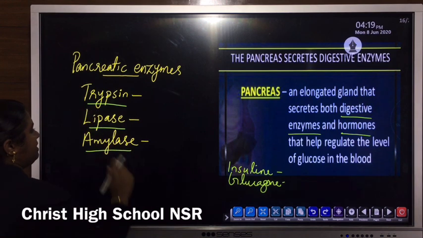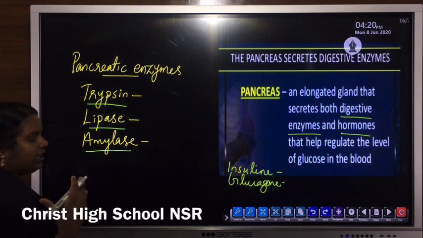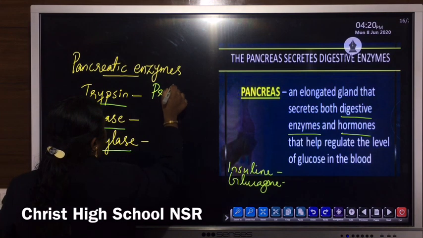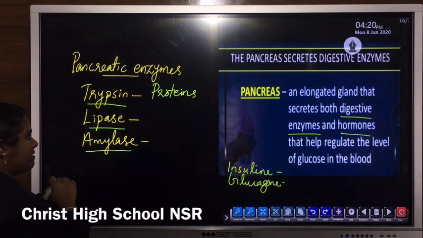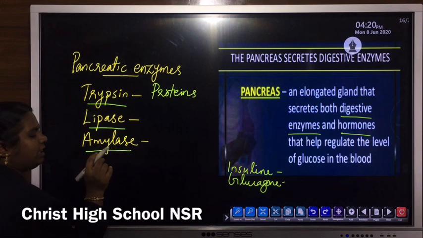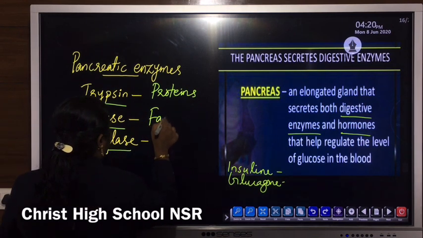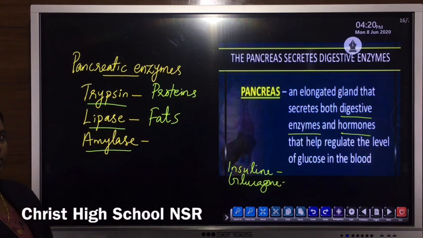Trypsin is like pepsin, which is secreted from the gastric gland or stomach. The main function of pepsin is digestion of protein. So here trypsin's main function is digestion of protein, it helps in the breakdown of proteins. Then lipase is also an enzyme which helps in the breakdown of smaller fat globules into fatty acids and glycerol.